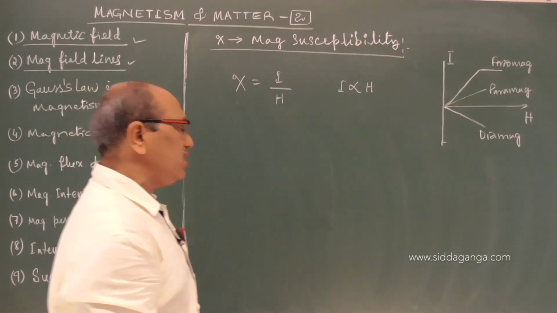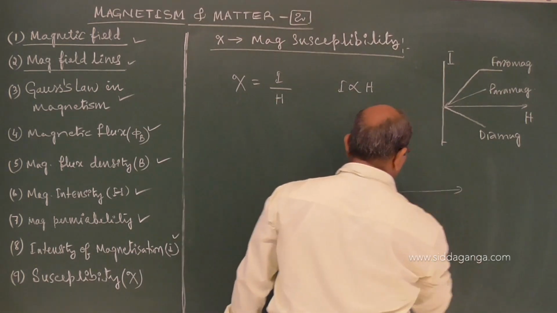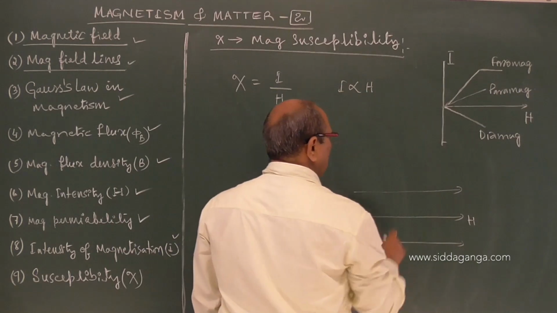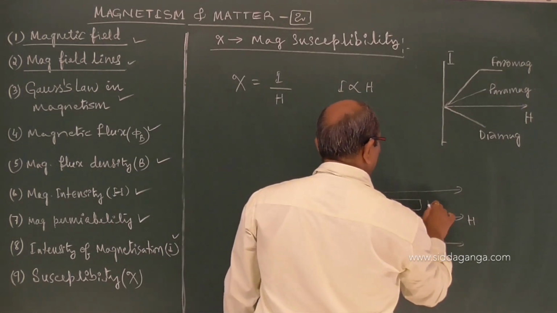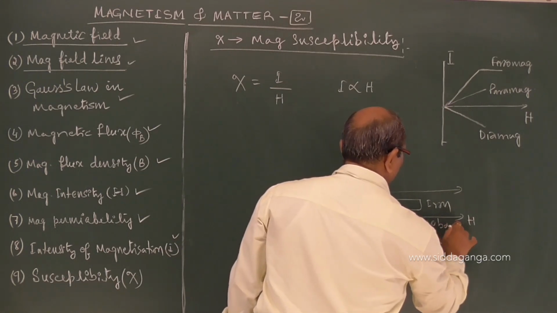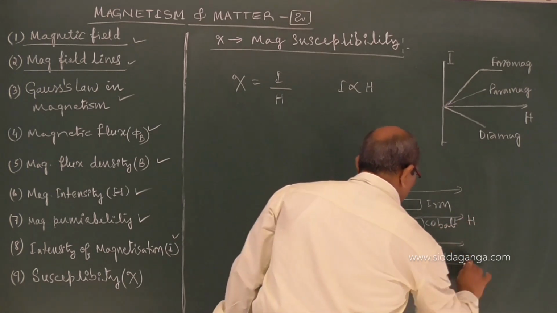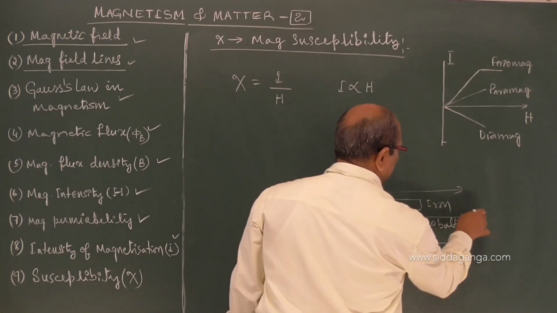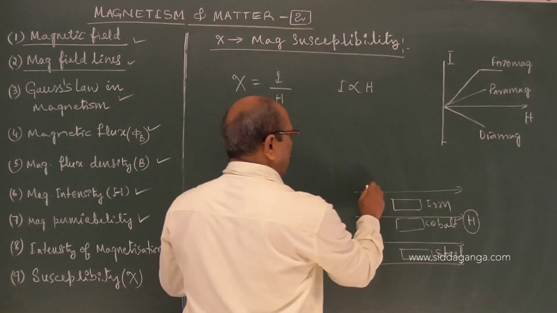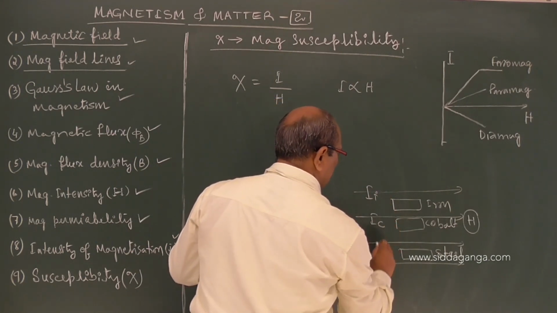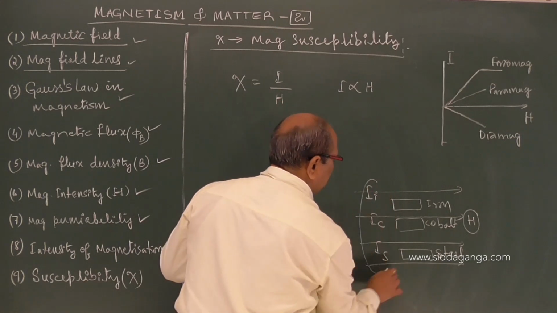but it gives you the clue to what extent a substance can be magnetized per applied field. Meaning, suppose this is an applied field H. Now I keep one as iron, another may be cobalt, and another may be steel. H is the same. I of iron, I of cobalt and I of steel are not the same, they are different.